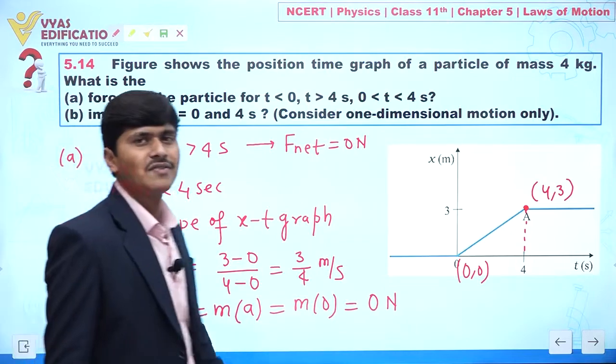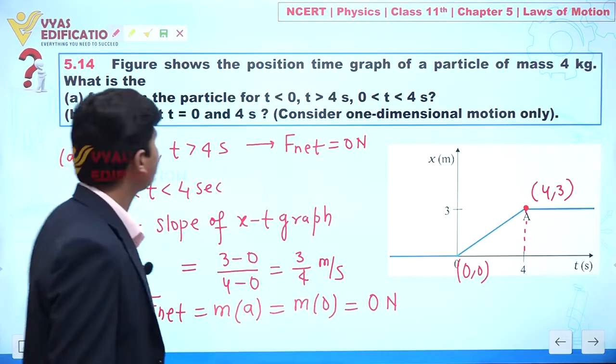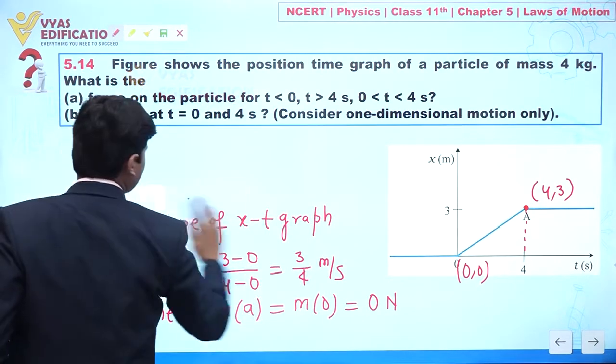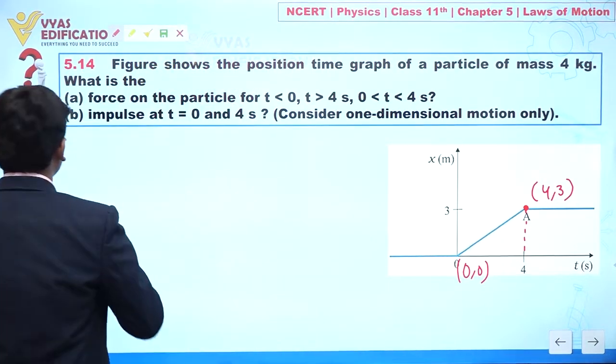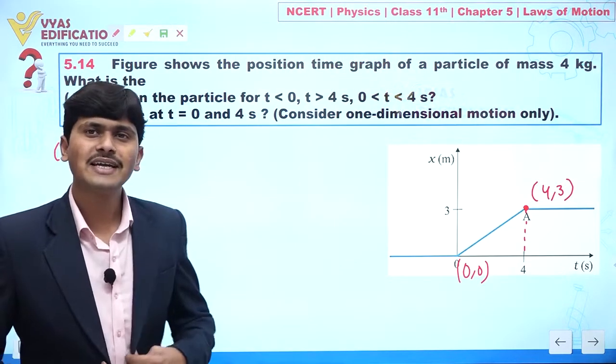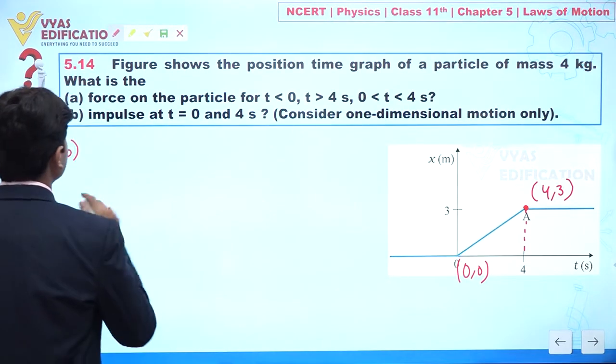Now we have to find the impulse at t equal to 0 and 4 second. So now concentrate on the screen. Now if I talk about part B, we have to calculate the impulse.